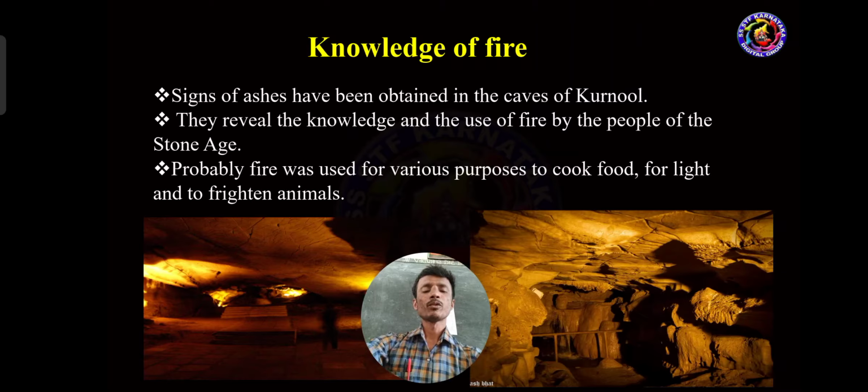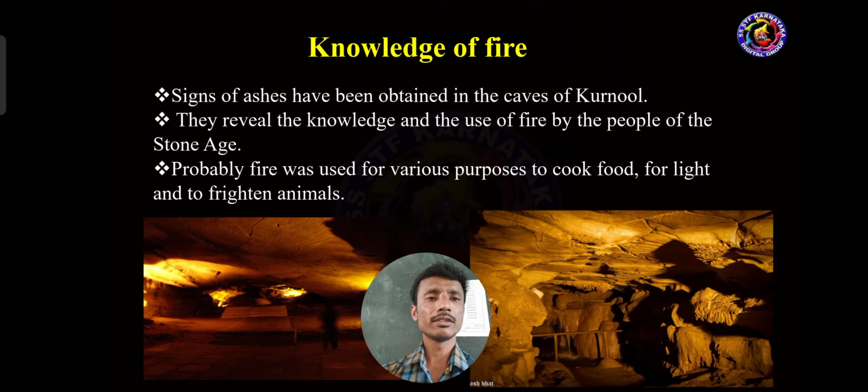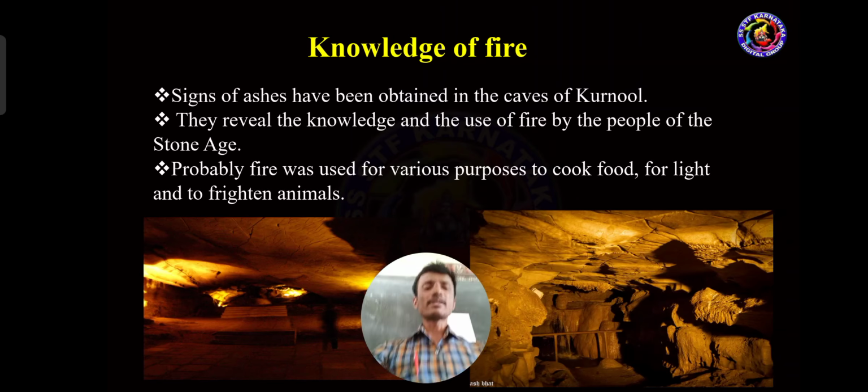And knowledge of fire. Everybody knows about fire. Knowledge of fire means fire being discovered. Now we know what fire is. So how was fire discovered? So that is knowledge of fire. Fire being discovered. Traces of ashes have been obtained in the caves of Kurnool.